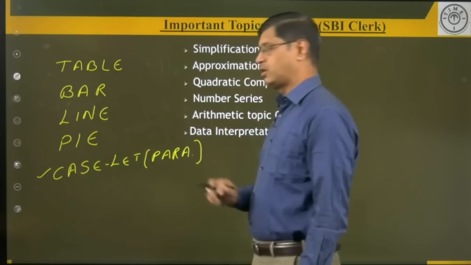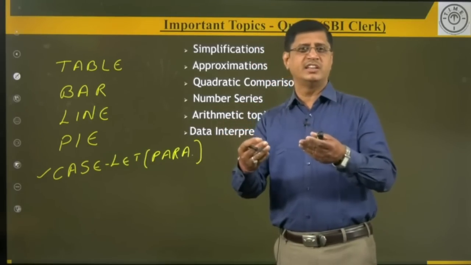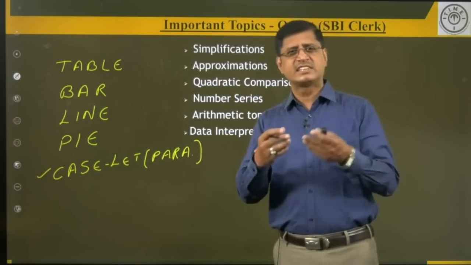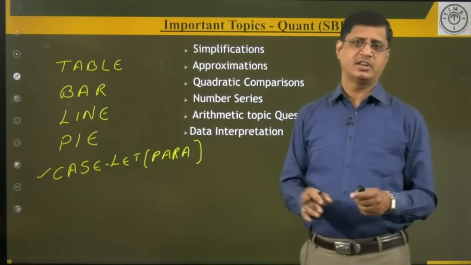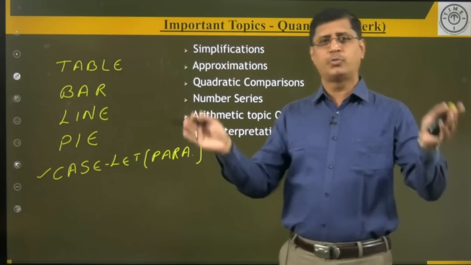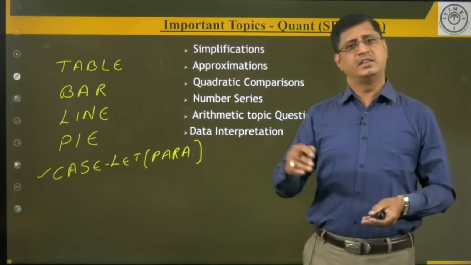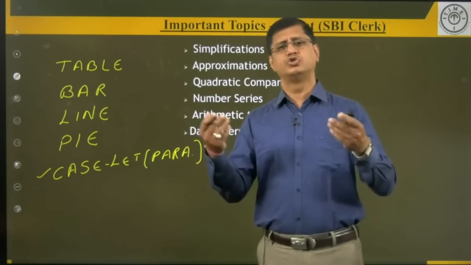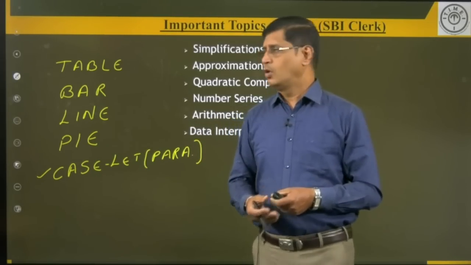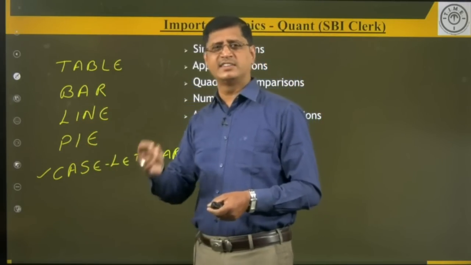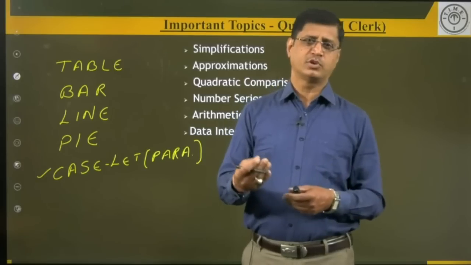You need to read, study and analyze the complete data given in the caselet, and reproduce the information in the form of either a table or a Venn diagram, which consumes a lot of time. Whereas in the other models, you can approach the question directly.